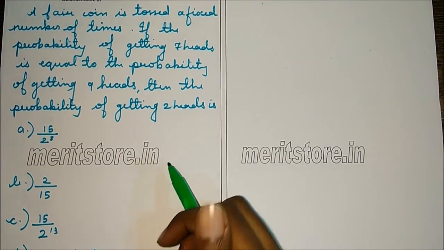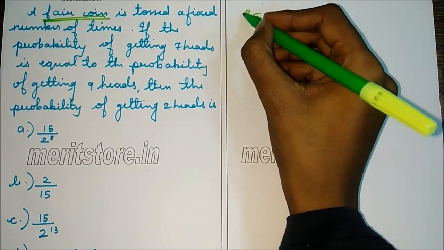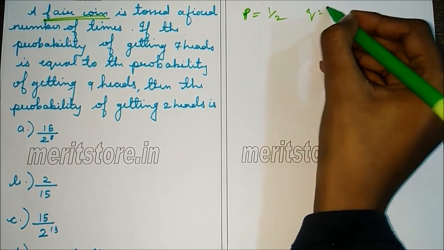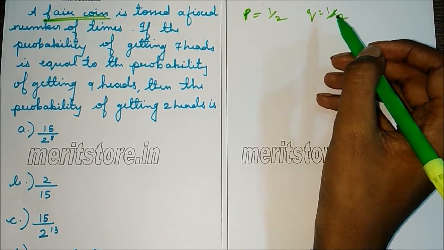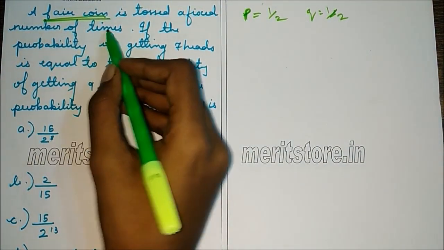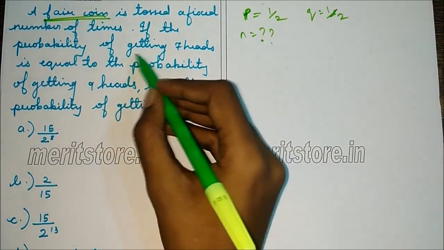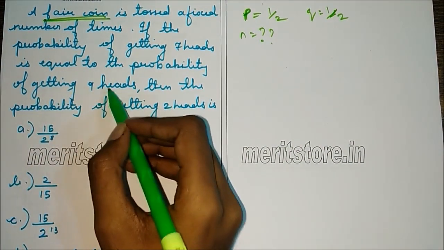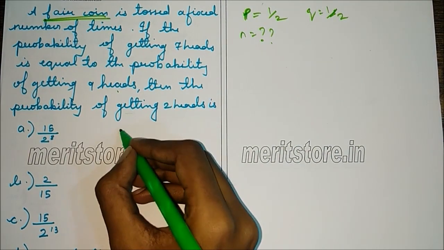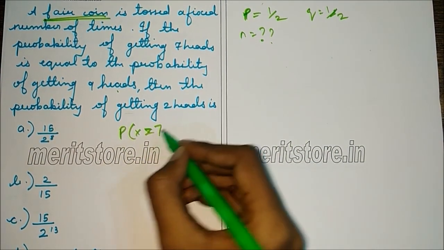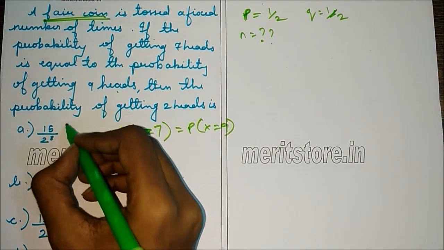Next question is, a fair coin is tossed. So it is a fair coin, so we can say p is half, q is half. Let p be probability of getting heads, q be probability of getting tails. It is tossed a fixed number of times, so n is unknown. If probability of getting 7 heads is equal to probability of getting 9 heads, then find the probability of getting 2 heads. So it is given that P of x equals 7 is equal to P of x equals 9. So we have to find P of x equals 2.